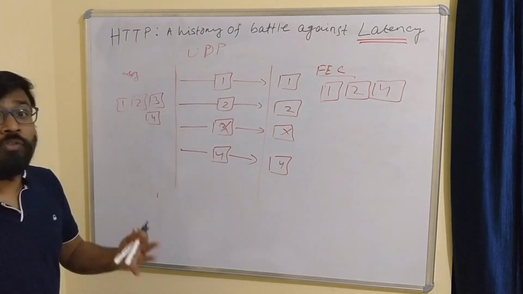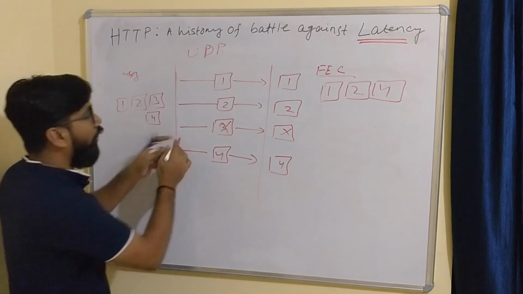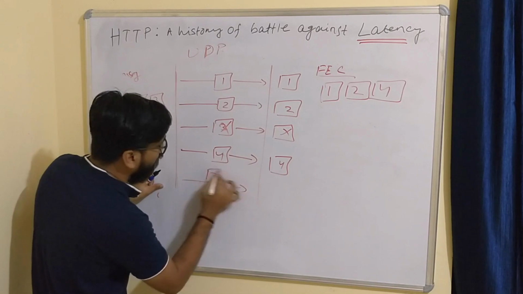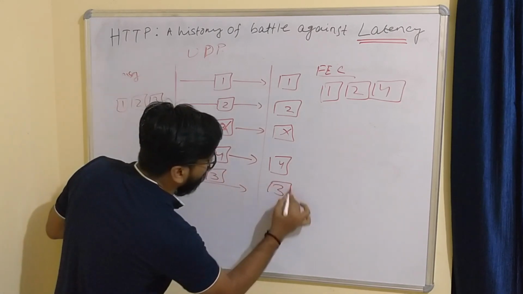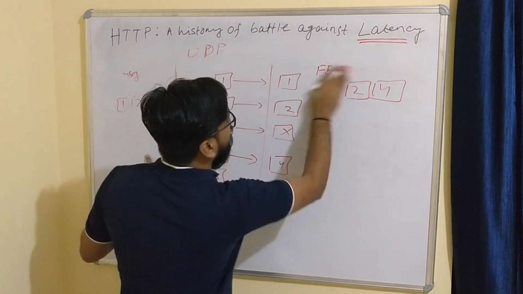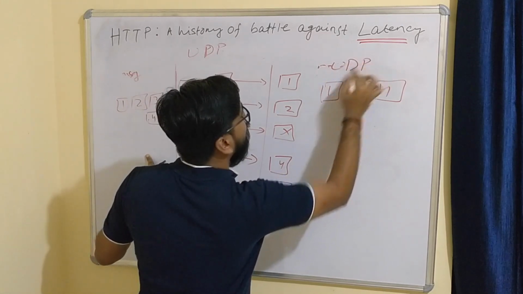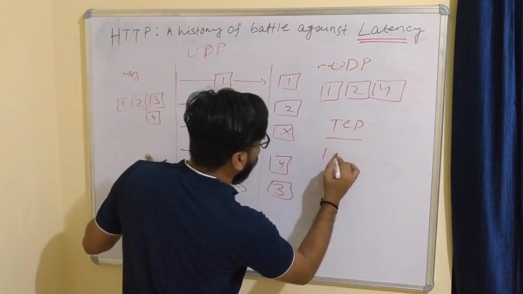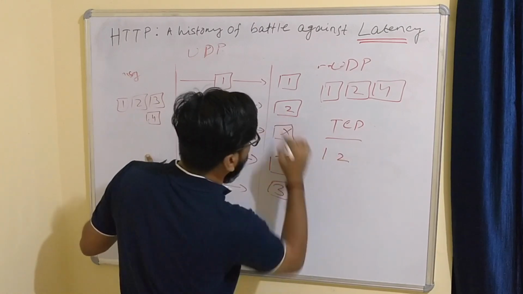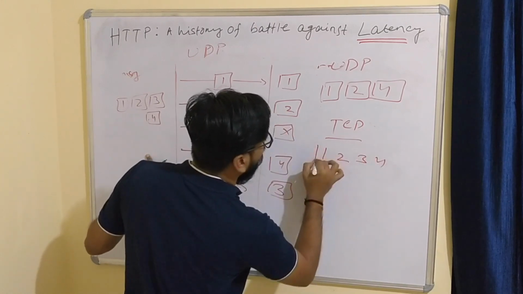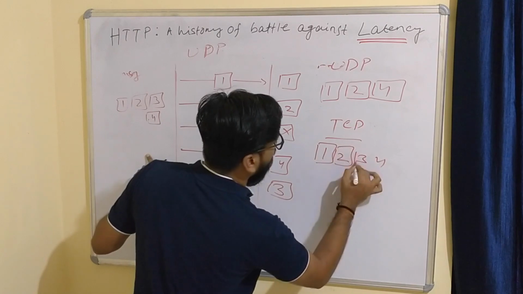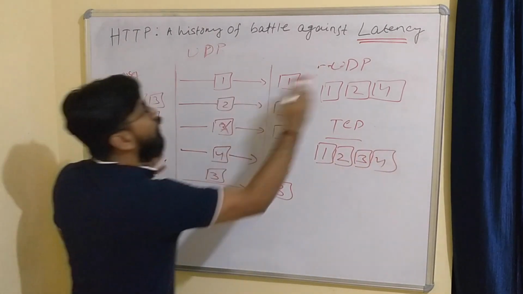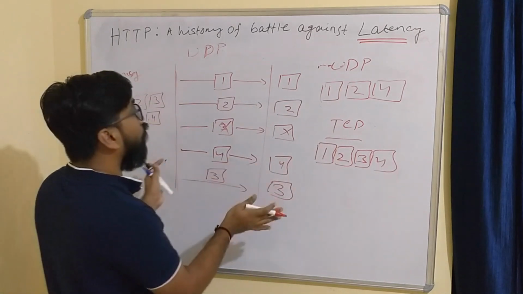But in the case of TCP, it will not happen. It will retransmit the message 3 here. So this is UDP and this is TCP, like 1, 2, then 3 and 4. The auto correction has been done. So this is UDP and TCP, how it works.